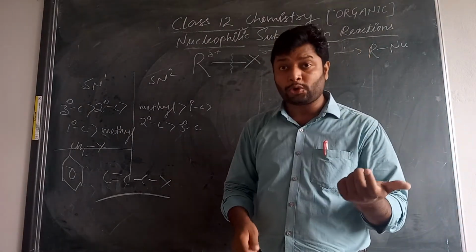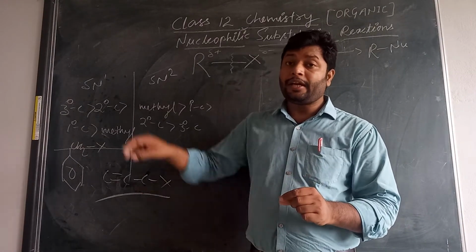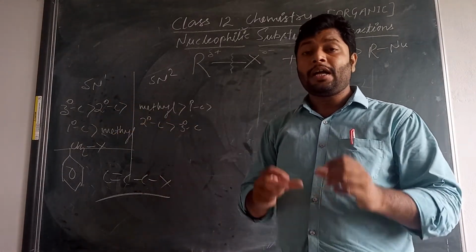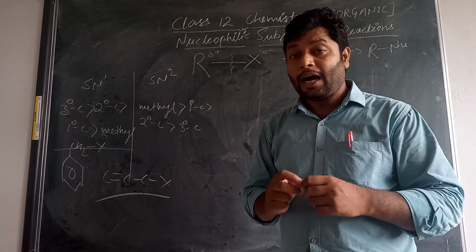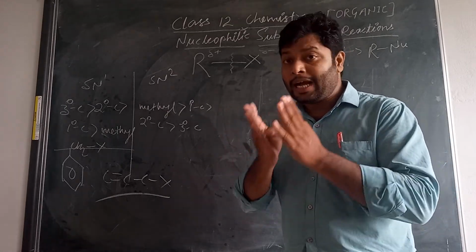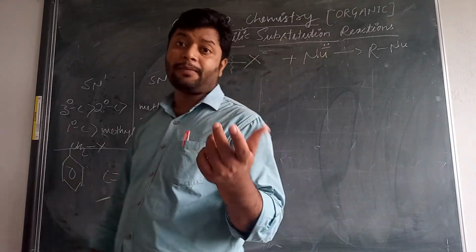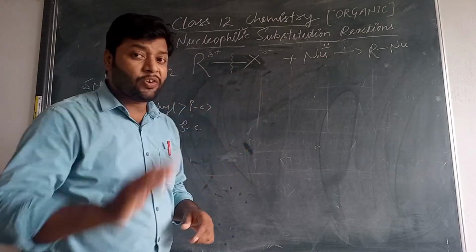One more difference is that the reactivity also depends on the number of halogen atoms or the nature of the halogen atoms attached to the carbon atom which is going to participate in the nucleophilic reaction.